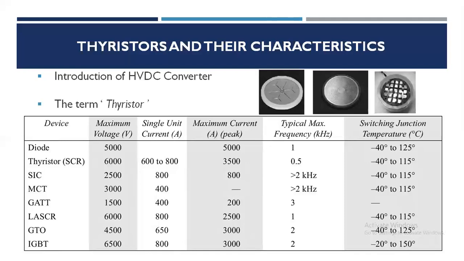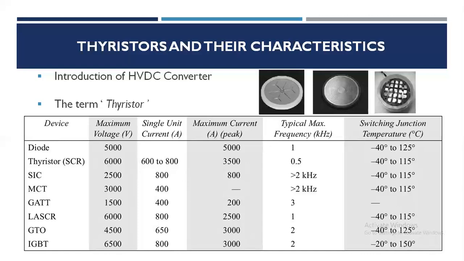The term thyristor is the general name given to all controllable four-layer PNPN devices like SCR, that is silicon controlled rectifier, TRIAC, LASCR, GTO, and other derivatives. Among these, SCRs have dominated converter applications for more than 40 years. Over the years, their power capacity has increased from a few kilowatts to a few megawatts as a result of advanced technology. They have proved to be the most economical.